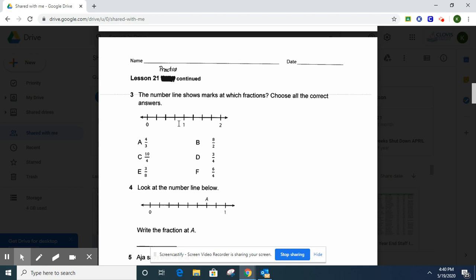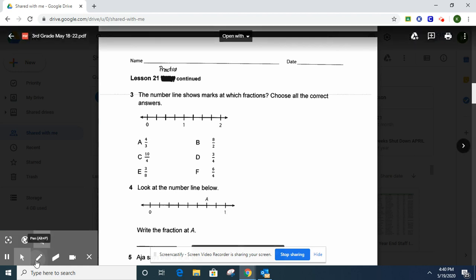I don't see any marks. So let's put the fractions that you can put. Let's count what fraction this number line is broken into. 1, 2, 3, 4. Okay, so there's 4 spaces between 0 and 1. So it's going to be broken into fourths.